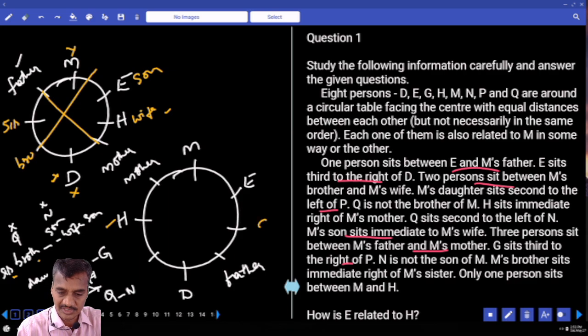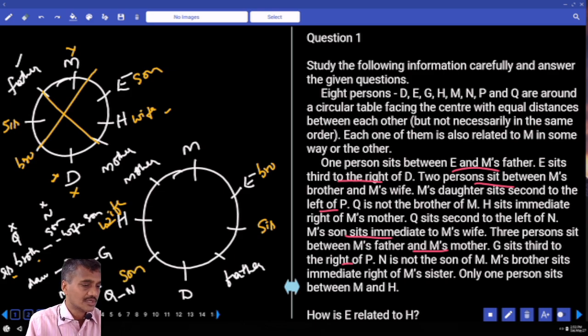Then what is the other possibility? Then opposite, sister is here. Then sister, and next to sister who is the next one? Brother, and next to brother there are two, and H is the wife, isn't it? And wife is there, and son is, isn't it? Now son is here.